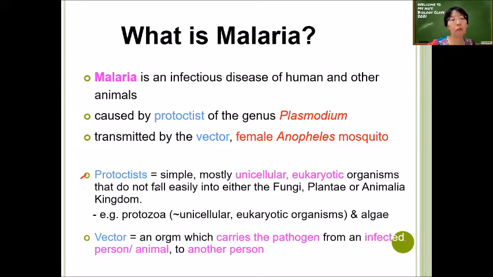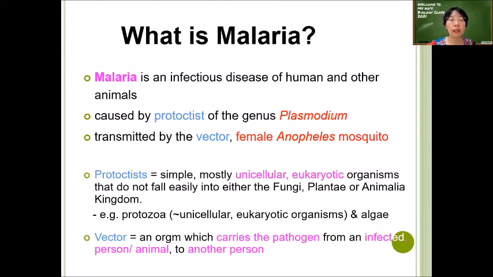It's very difficult to classify them into those kingdoms, so they are classified under the kingdom protoctista, like amoeba and paramecium, because they're all unicellular eukaryotic organisms.